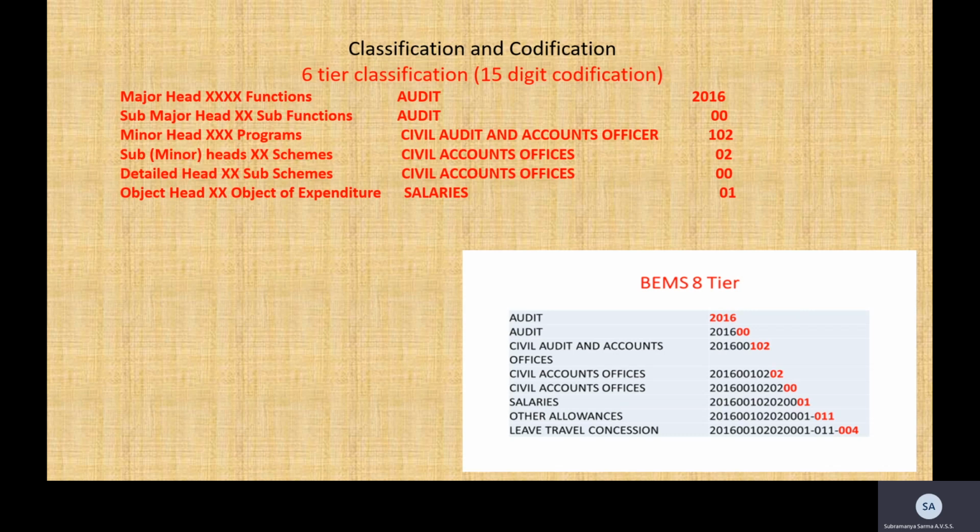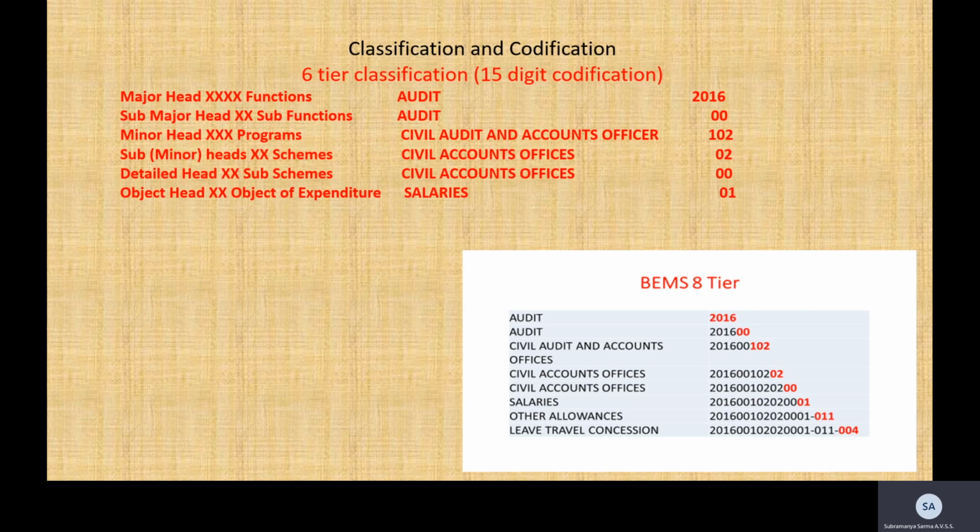Now, coming to the Controller General of Accounts, it has codified the classification. It is a 6-tier classification with 15 digits. How is it classified? One is the major head, next is the sub major head, minor head, sub minor head, detail head, and object head. So you can see here, audit has the major head of 2016 and the salaries head is 01. So that is the object head.